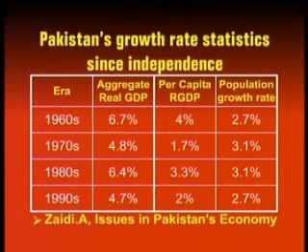the 90s. Whereas the per capita GDP growth rate for these 4 decades was 4% in the 60s, 1.7% in the 70s, 3.3% in the 80s, and 2% in the 90s, which implies that the population growth rate must have been 2.7% in the 60s, 3.1% in the 70s, 3.1% in the 80s, and 2.7% in the 90s.